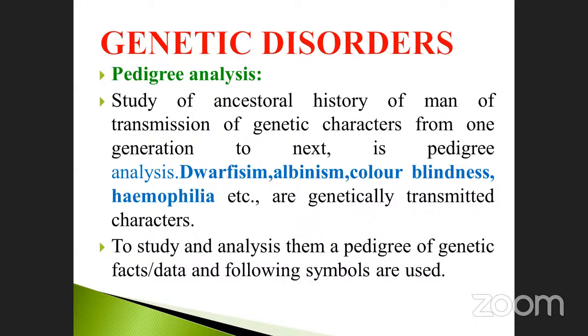Suppose the father has diabetes and the son is also affected by diabetes. What is the reason? It is also one of the genetic disorders. Sometimes, if the father has diabetes, the son may not be affected, but the grandson is also affected.